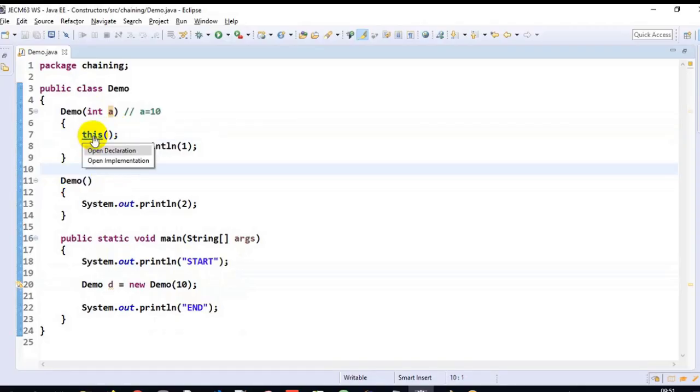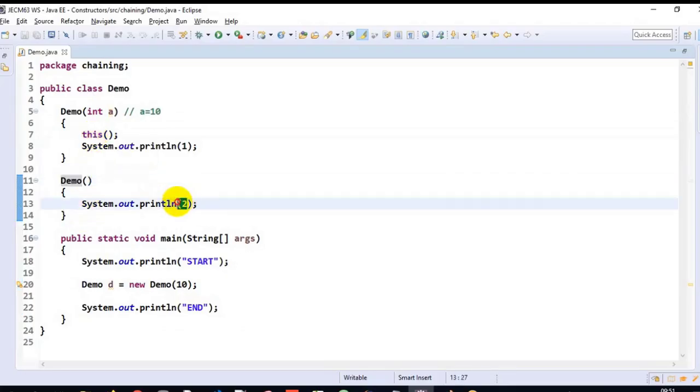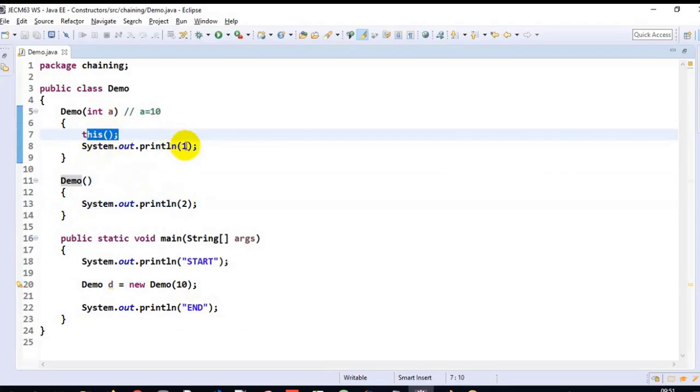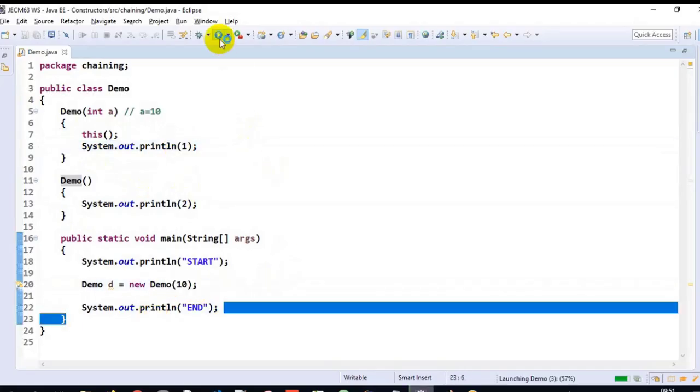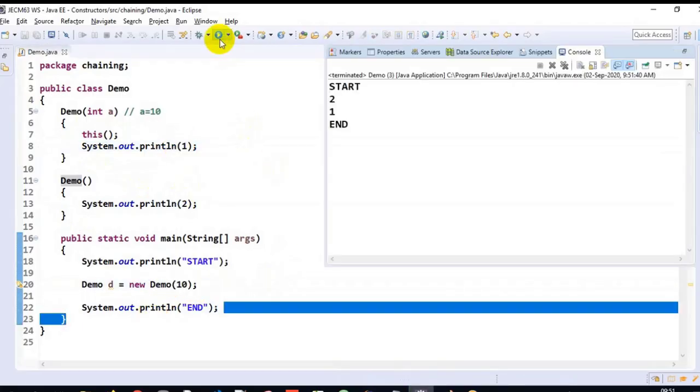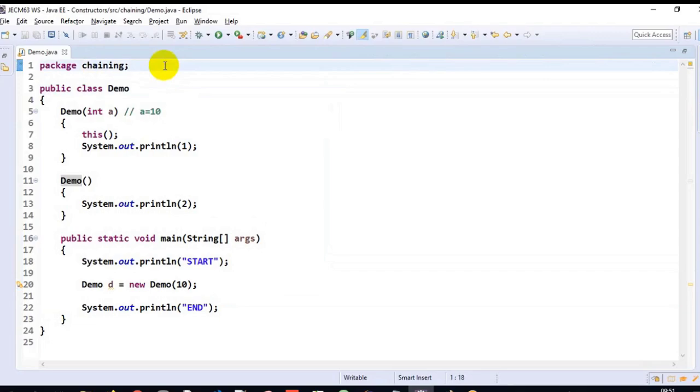Press Control on your keyboard, hover on the constructor call, and click on it. See, the control is going over here. 2 will get printed. Control comes back to the caller. 1 will get printed. Control comes back to the caller. End will get printed. So now the output will be 2, 1 and end here, because the calling statement is first and then later we are trying to print the content. So this is all about constructor chaining.